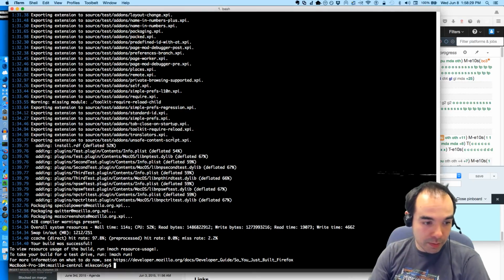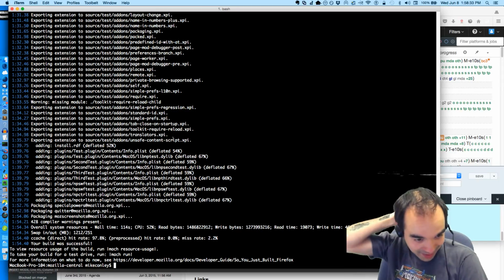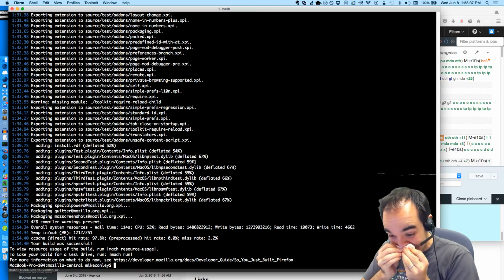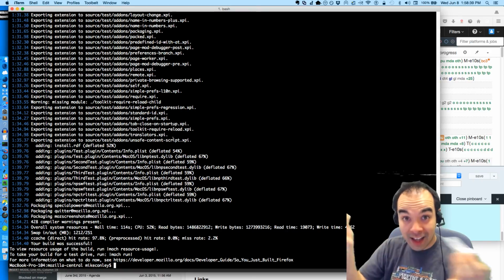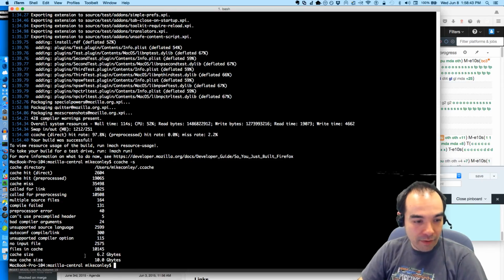And so what I'm going to do now, that this build, that was a nice fast build. You know why that's a fast build? I realized, man, for the longest time, I thought I had Ccache turned on. Turns out I didn't. Ccache, it's the best. I now have a Ccache of like 6.2 gigabytes of stuff cached.